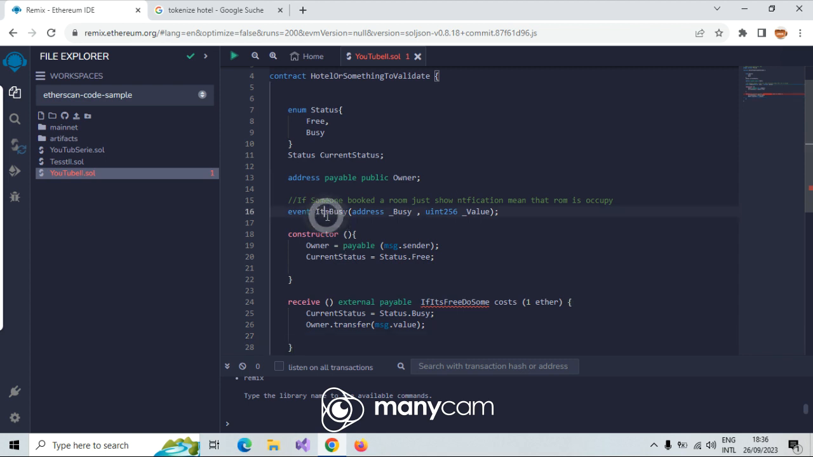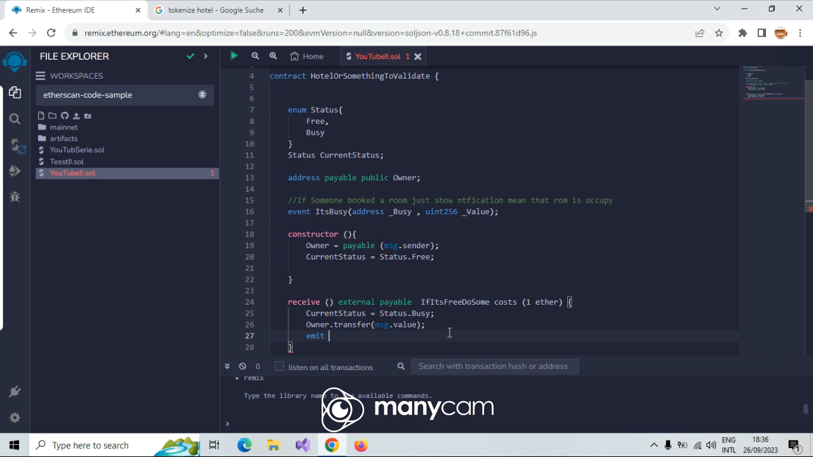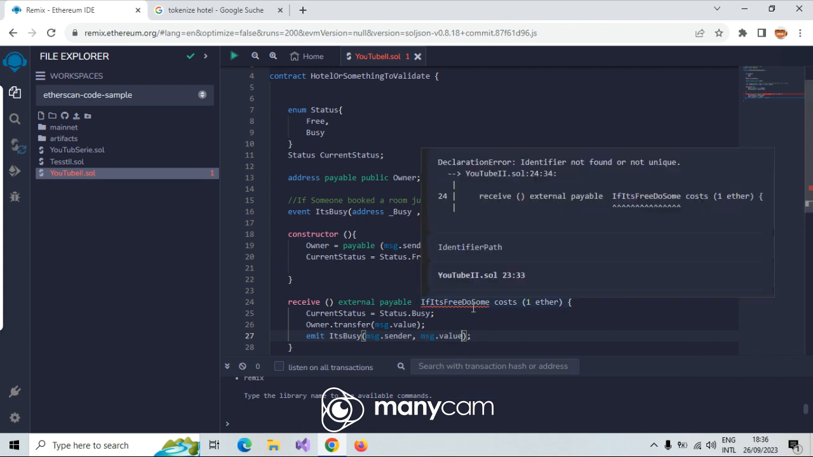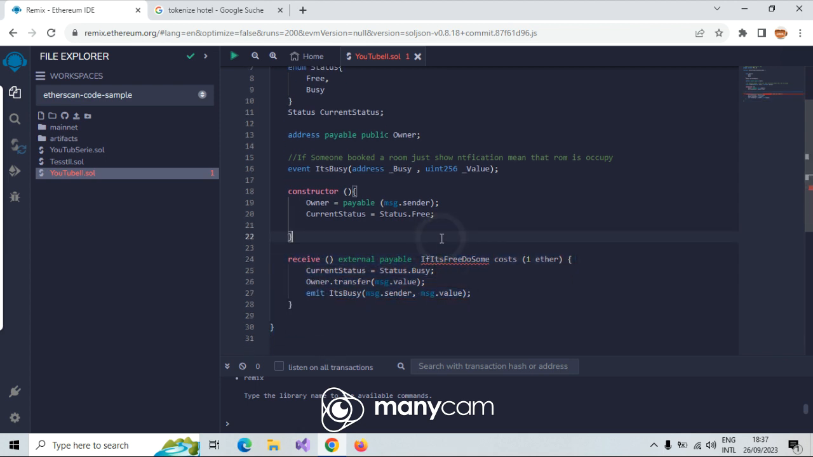Which event is here? Is busy. How? Emit. Which was it's busy. I call that it's busy. It needs two parameters: address message sender, and value is message dot value. Very clear, very good. And now this is the modifier which we want to control. We have a modifier, and when we want to receive something, you want to control behavior there.